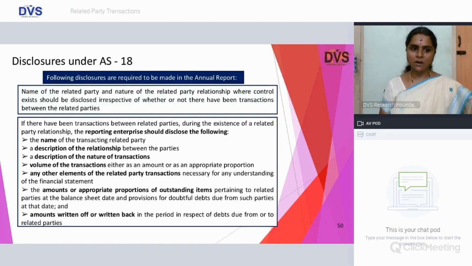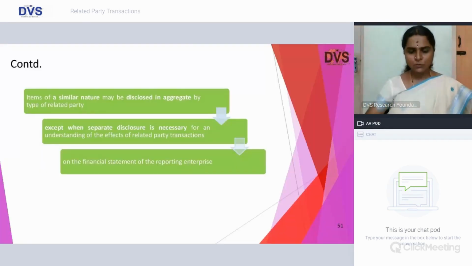The various disclosures are again similar to your Ind AS 24, where it not only deals with your nature of transaction, name, description of relationship between the parties, it also extends to your outstanding balance and the provision with regard to doubtful debts with regard to such outstanding balance with the related party transactions which are being entered into.